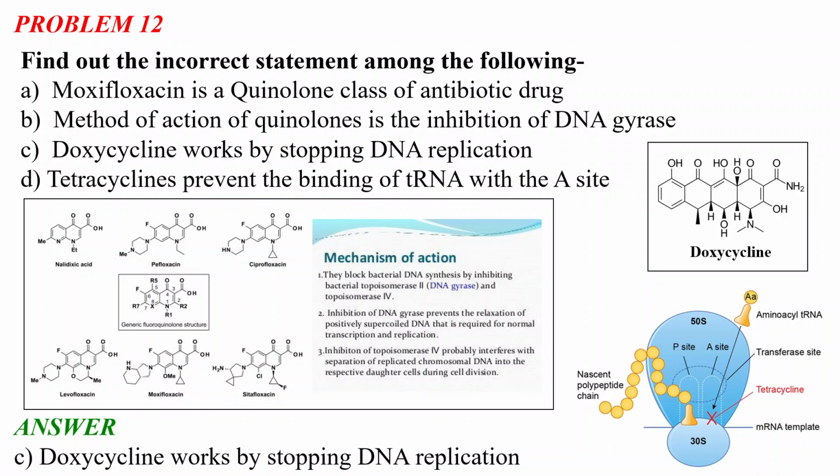If there are four cycles like this, it belongs to the tetracycline class; if you have this quinolone core, it belongs to the quinolone class; and if you have this oxazolidinone core, it belongs to the oxazolidinone antibiotics.